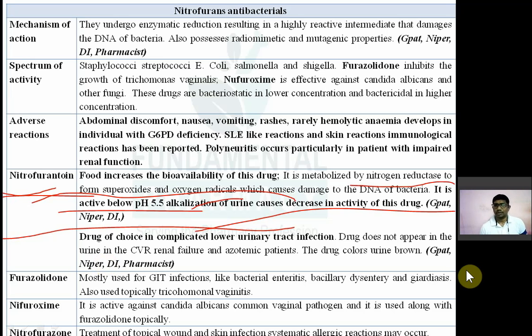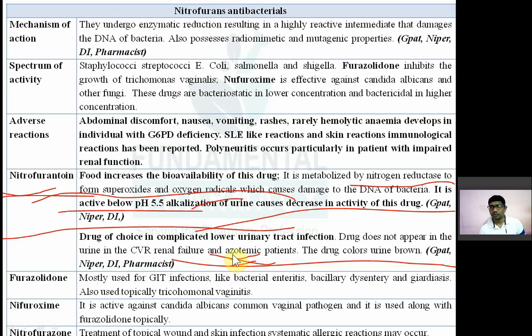Now this drug will not appear in the urine if there is a severe renal failure or azotemic patient. Azotemic means if there is an absence of urine. So if renal failure is there, then this drug will not be eliminated. This drug can color urine brown. अगर आपने ये ड्रग लिया तो आपके यूरिन का कलर ब्राउन हो सकता है.